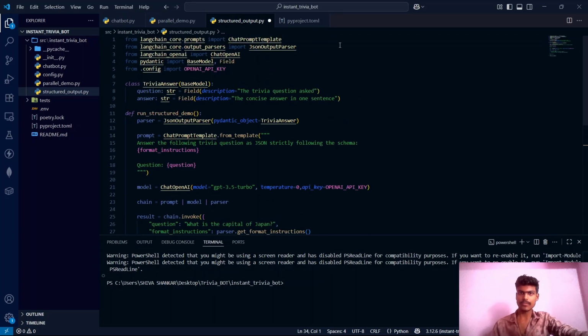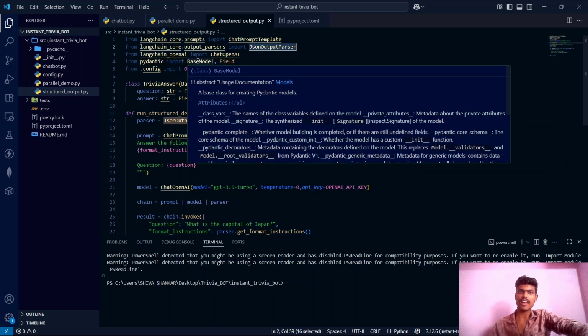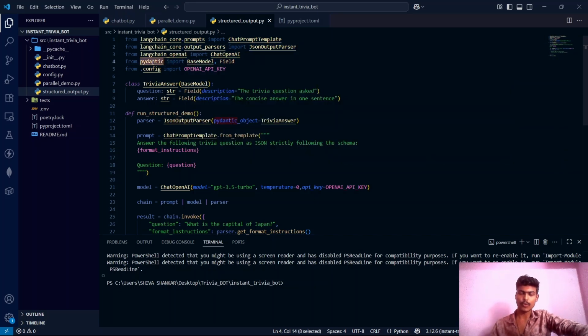Now if you observe, there are no fancy imports, guys. This is the chat prompt template we have imported in every file so far, and this is the JSON output parser. We are also importing Pydantic. The combination of this JSON output parser and Pydantic is what forces the LLM to give a structured response.